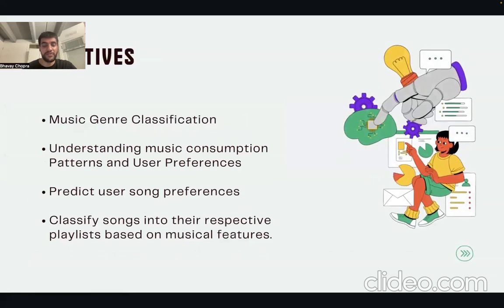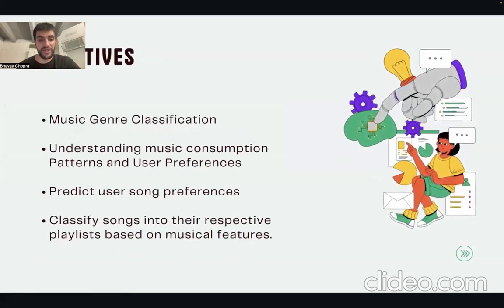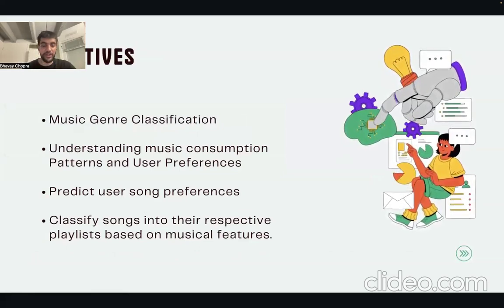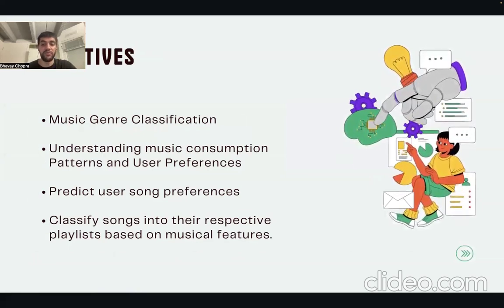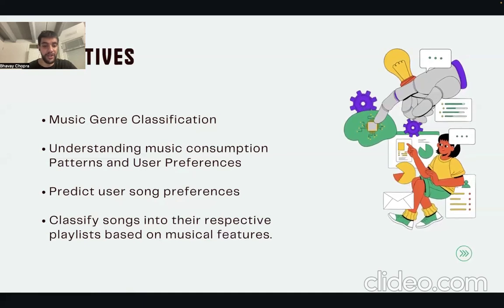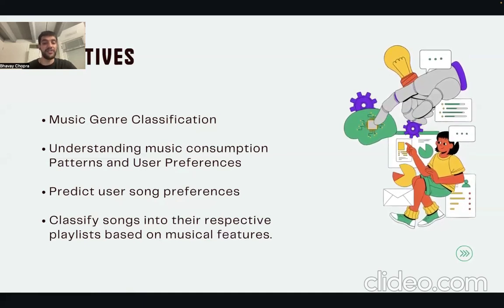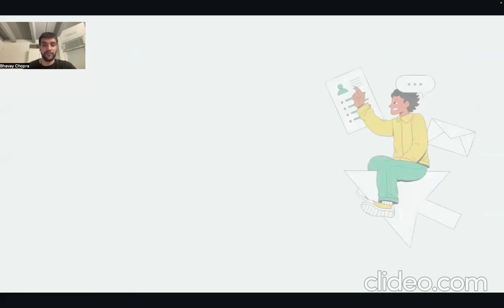So these are the objectives of this project. The first and foremost is music genre classification. Second is understanding music consumption patterns and user preferences. Third is to predict user song preferences, whether the user likes a song or not, or will like a song or not that they may listen to. And the last is classifying songs into their respective playlists based on musical features.